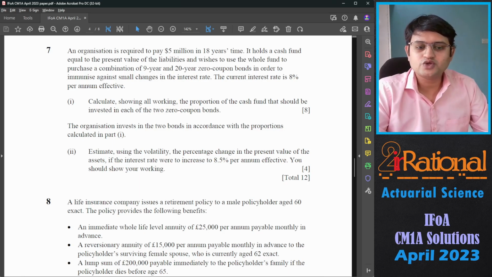Second, estimate using the volatility the percentage change in the present value of the assets if the interest rate were to increase to 8.5% per annum effective. You should show your working. So from 8%, the interest rate is increasing to 8.5%, that is a 0.5% increase. So there will be a decrease in the present value.